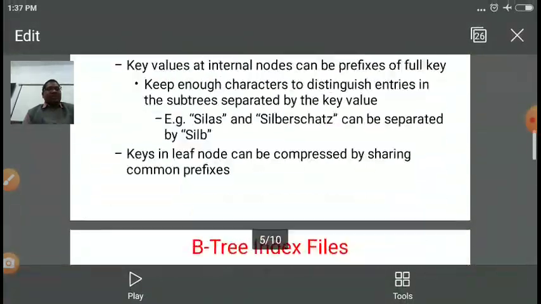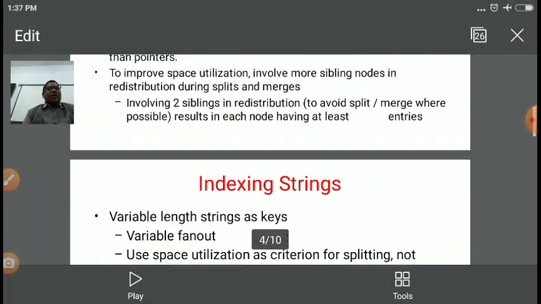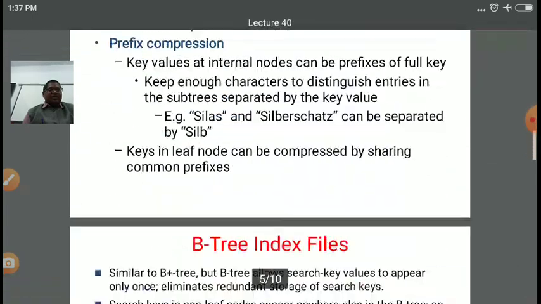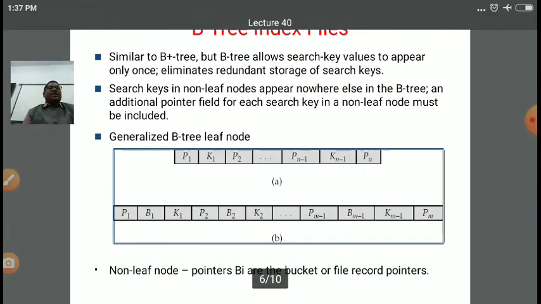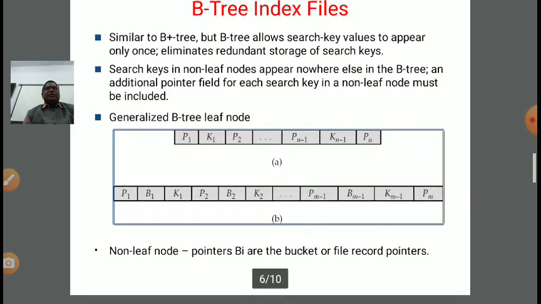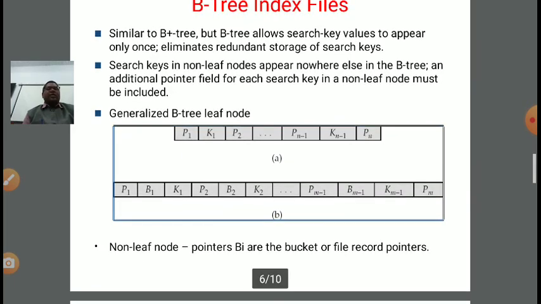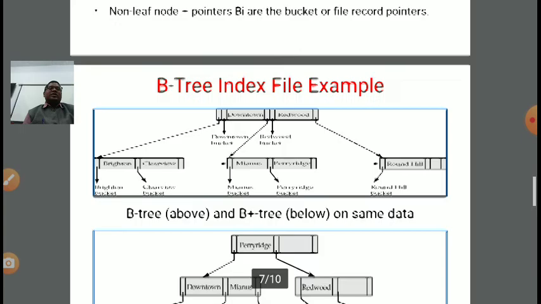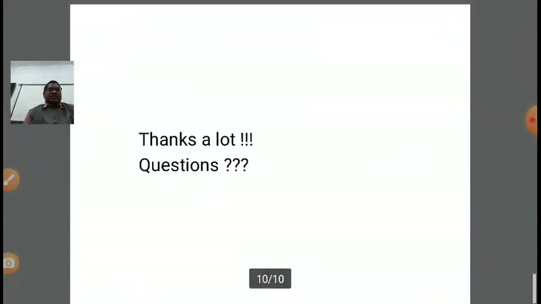So in this lecture we discussed how to index a string, then how B tree organization is helpful or more advantageous than B plus tree, how to implement B tree, and what the node structure of non-leaf and leaf nodes in B tree is. All these concepts we covered in this particular lecture, right?